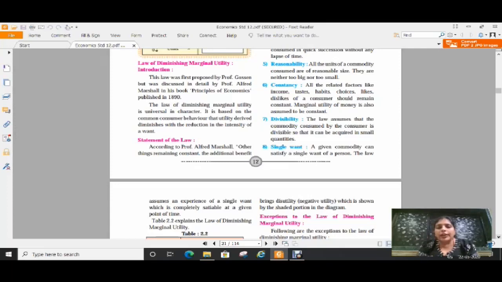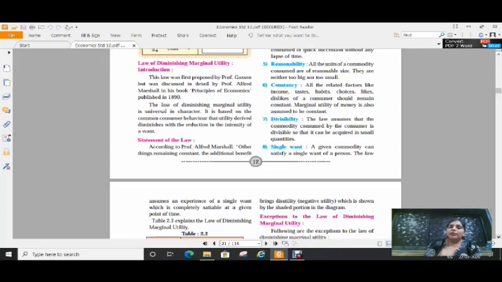The eighth one is a single want. A given commodity can satisfy a single want of a person. The law assumes an experience of a single want which is completely suitable at a given point of time. Actually, see, there is a printing mistake here. The word should be suitable. It is printed as satiable. So while studying, just be sure that it should be suitable, not satiable.